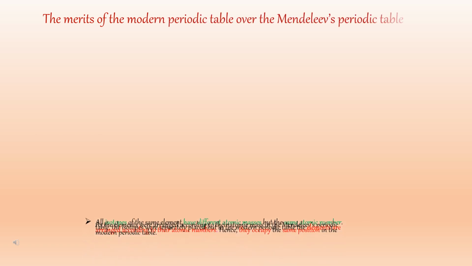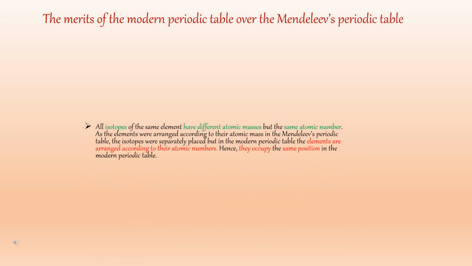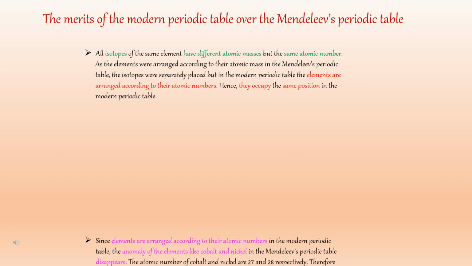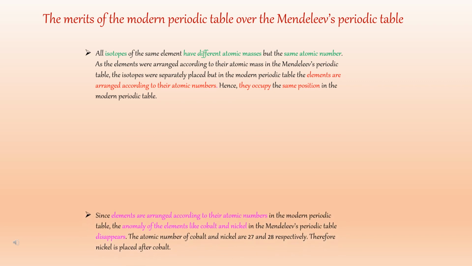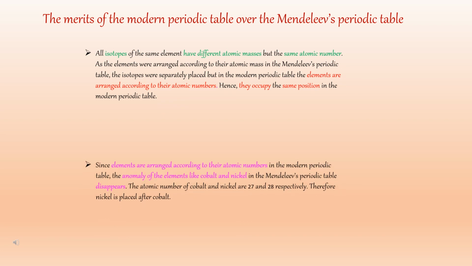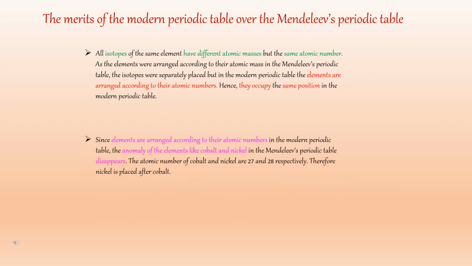Now we will see how the demerits of Mendeleev's periodic table are overcome in the modern periodic table. All isotopes of the same element have different atomic masses but the same atomic number. As the elements are arranged according to their atomic masses in Mendeleev's periodic table, the isotopes were separately placed. But in the modern periodic table, the elements are arranged according to their atomic number. Hence, they occupy the same position in the modern periodic table.